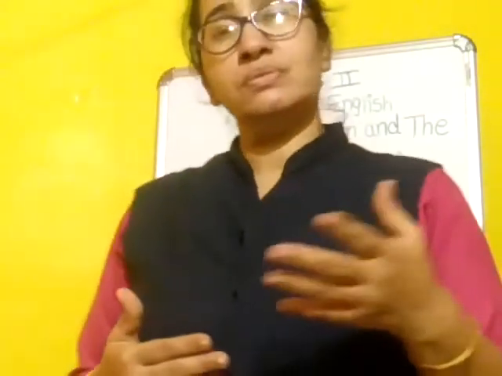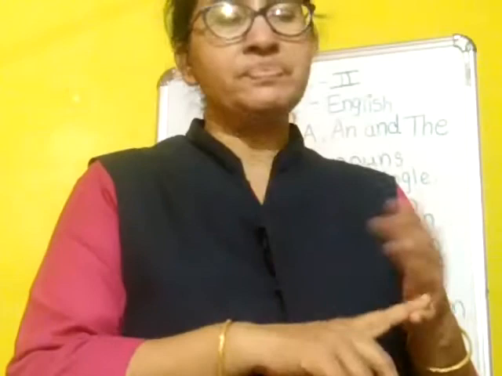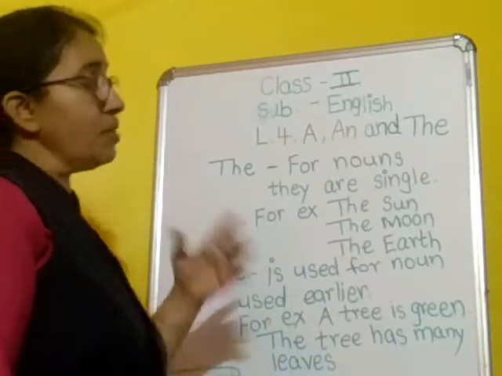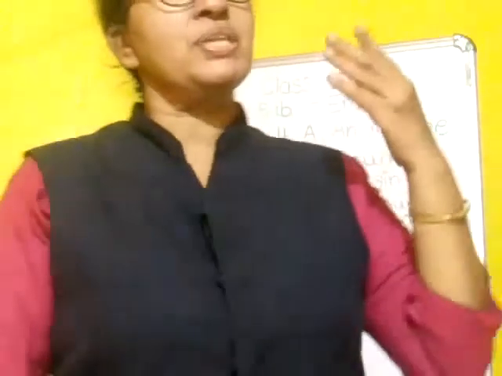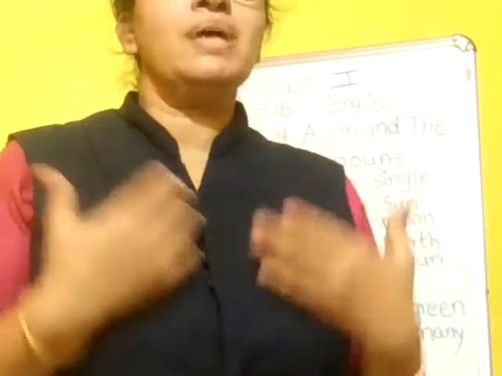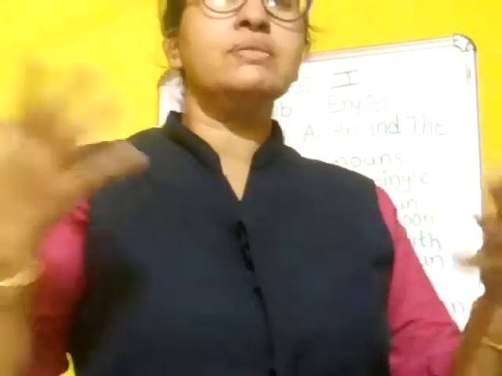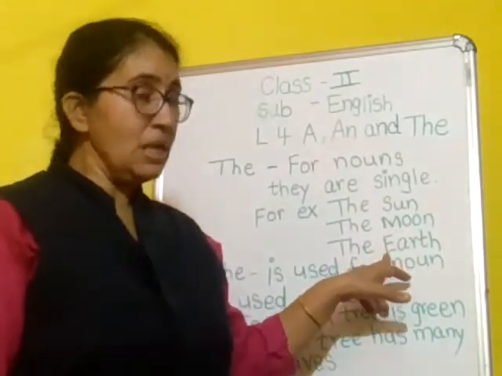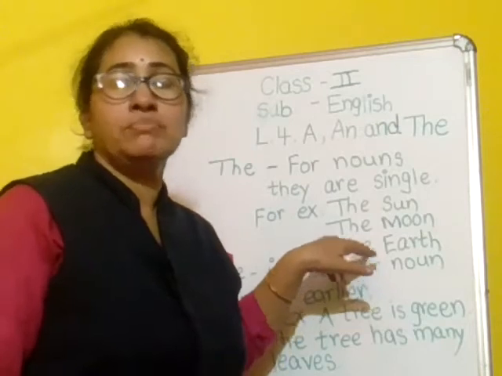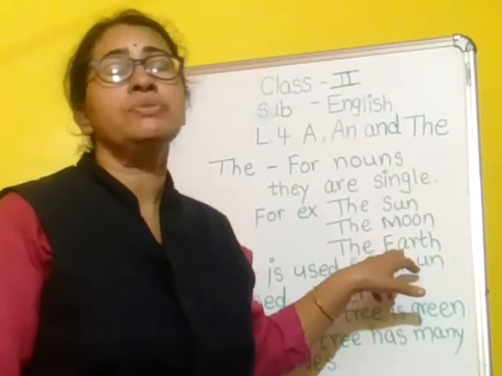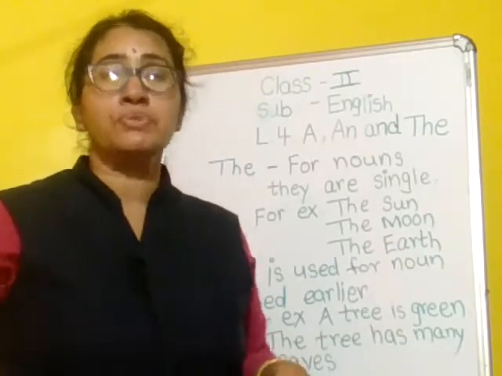So we can use the for monuments, for rivers, and for other proper nouns. We also use it for universal truth, that means something that has always been one and will always remain one. For example, the sun. We can't say that there are two suns. Anywhere you go, you find that there is only one sun and one moon. In the case of earth also, though it begins with e, we can't write an article here because it is singular. The earth is also singular, but it is a universal truth. There cannot be any other earth.